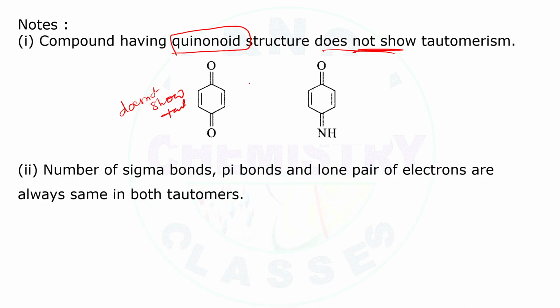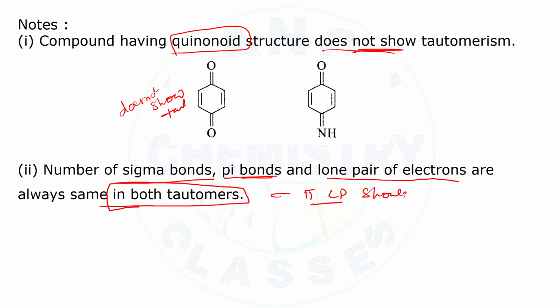Next, the number of sigma bonds, pi bonds and lone pairs of electrons are always the same in both the tautomers. There is no change in the tautomers. Clear?